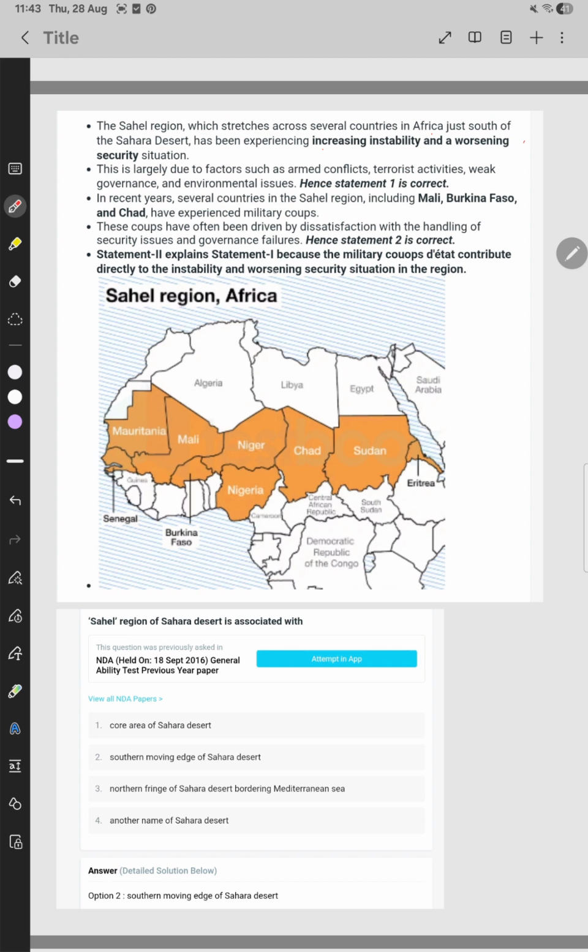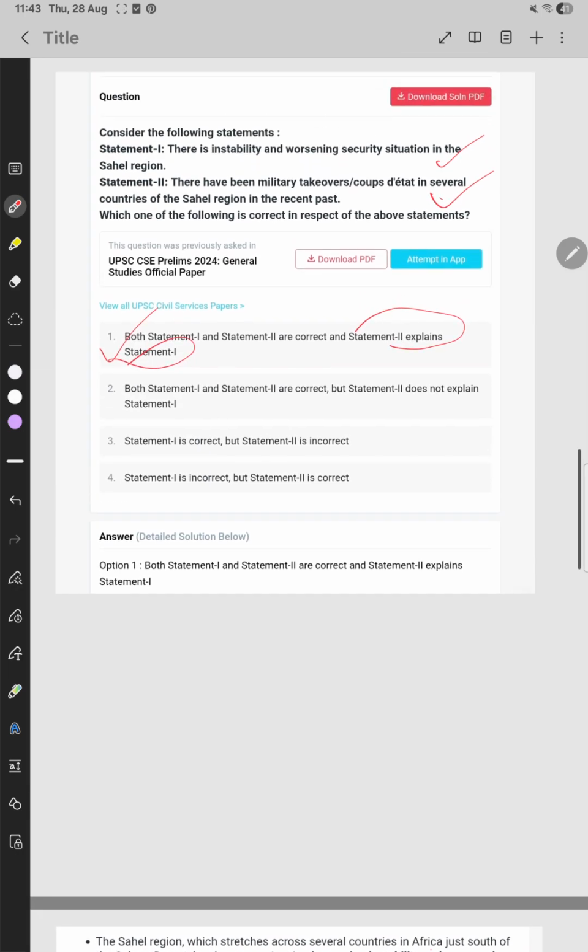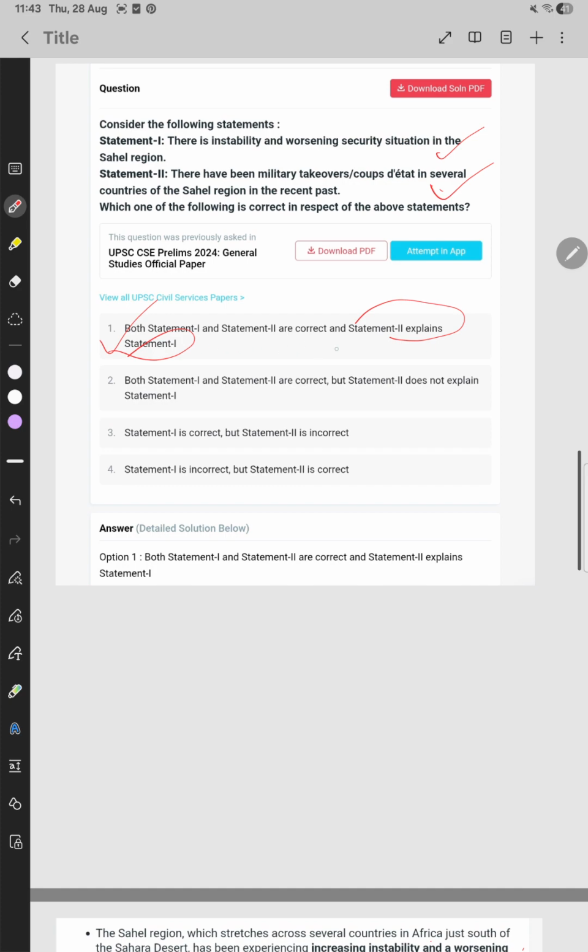Statement 2 explains statement 1, because the military coups did contribute directly to the instability and worsening security situation in this region. So the answer is: statement 1 and statement 2 are correct, and statement 2 explains statement 1.